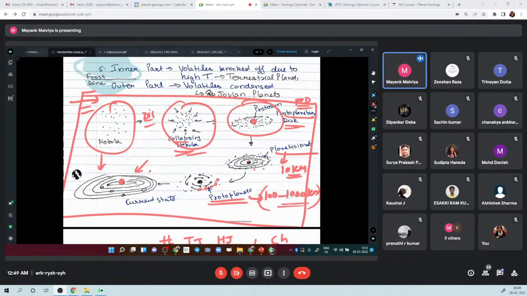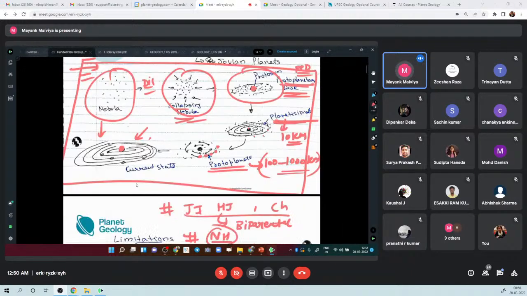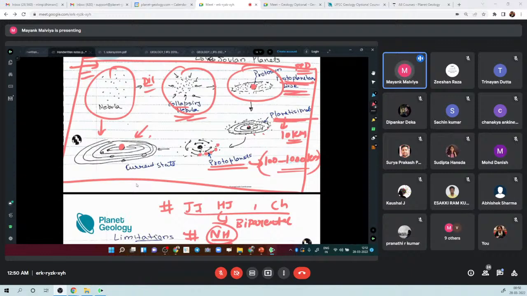As it rotates, a protoplanetary disk forms, going from 3D to kind of 2D, right? Then with gradual collision, planetesimals were formed, and with time these planetesimals accrete themselves, and through bombardment they form protoplanets, and they evolved into the modern solar system, right?